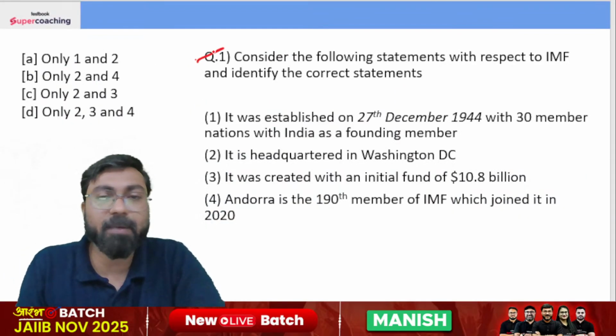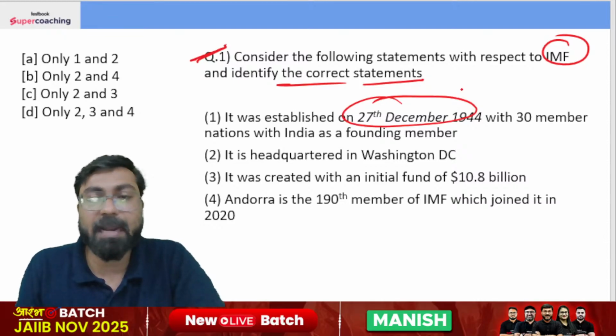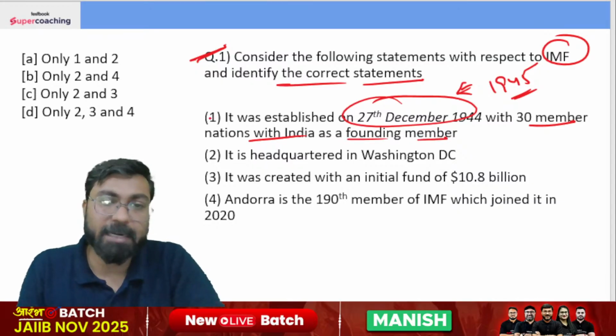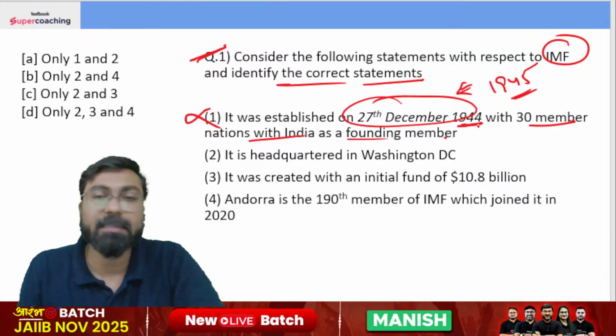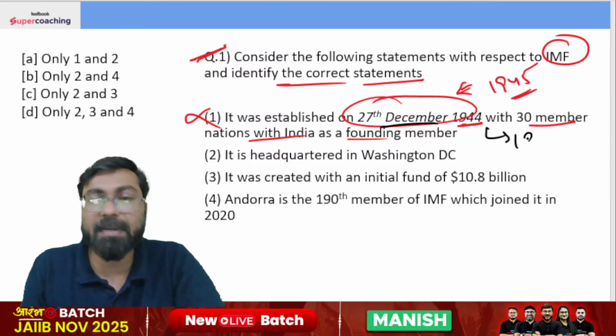Consider the following statements with respect to IMF and you need to identify the correct statements. IMF was established on 27 December 1945, not 44, with 30 member nations with India as a founding member. So this statement becomes incorrect because this date is incorrect. It was established, yes, on 27 December, but the year was 1945.